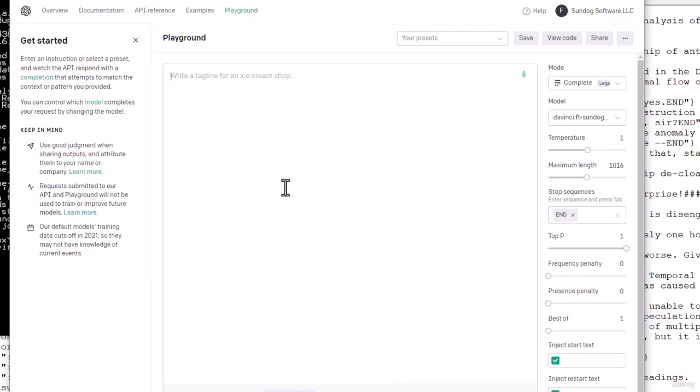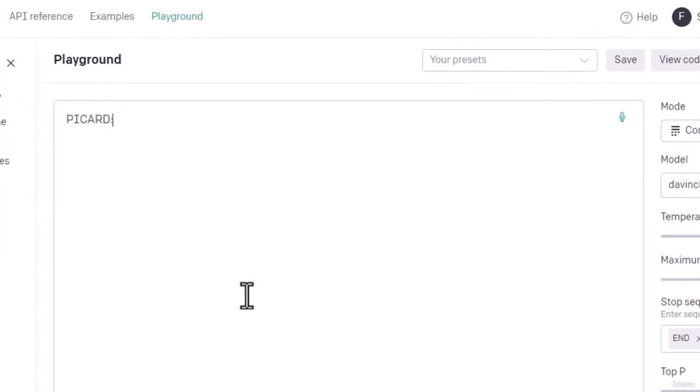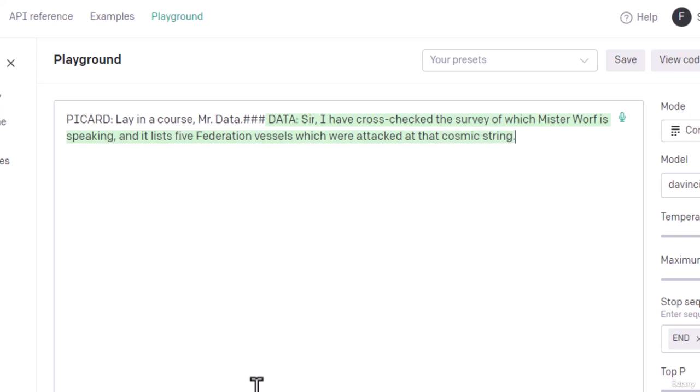So let's ask Data something. We have to say who we are first. Let's say I'm pretending to be Picard, and I'm going to say, "Lay in a course, Mr. Data." And I need to add those three pound signs to provide that token that says Data should say something in response. Let's see what Data says. Let's hit submit. "Sir, I have cross-checked the survey of which Mr. Worf is speaking, and it lists 5 Federation vessels." Wow, that's a very Data-specific thing to say.